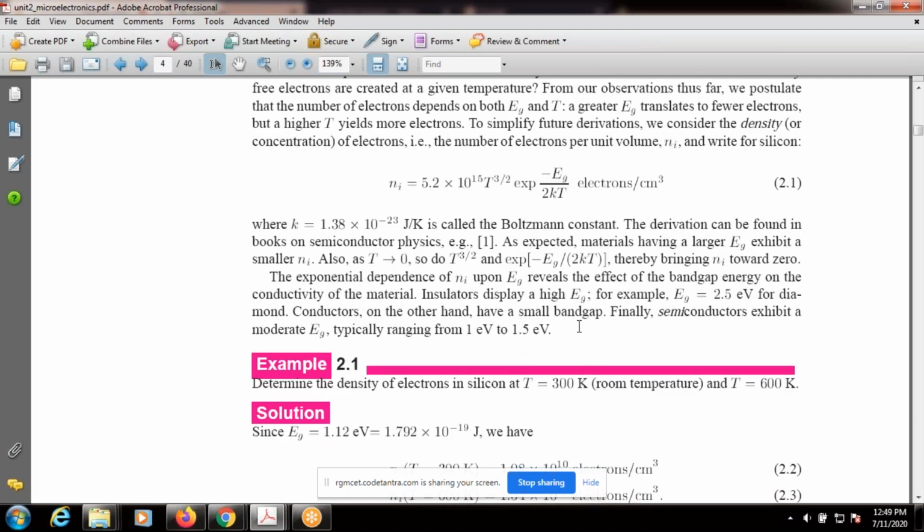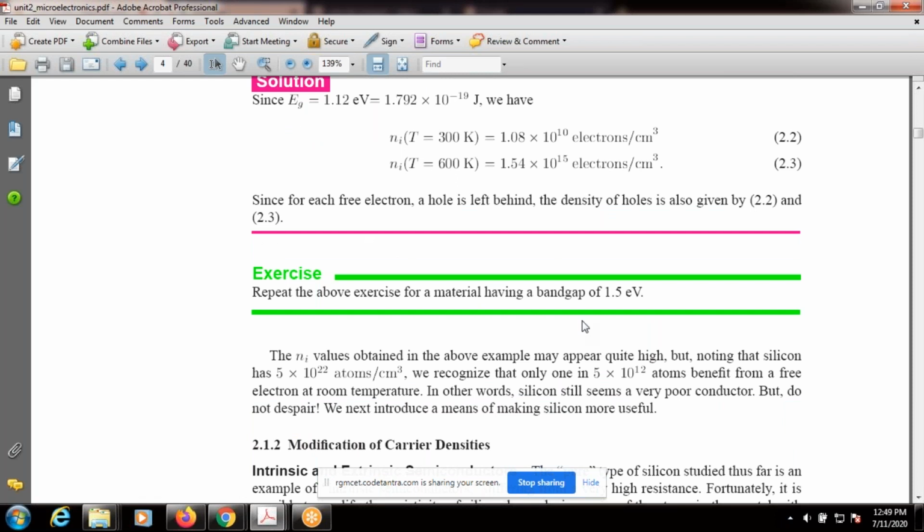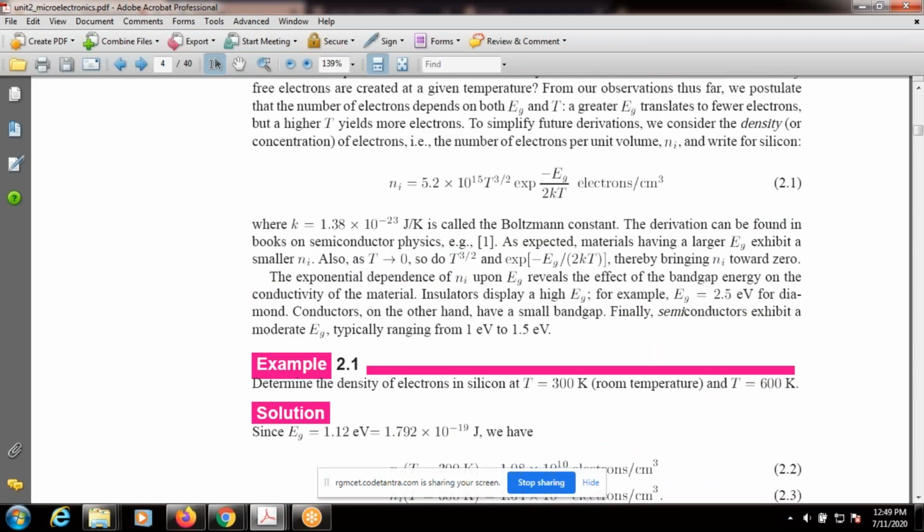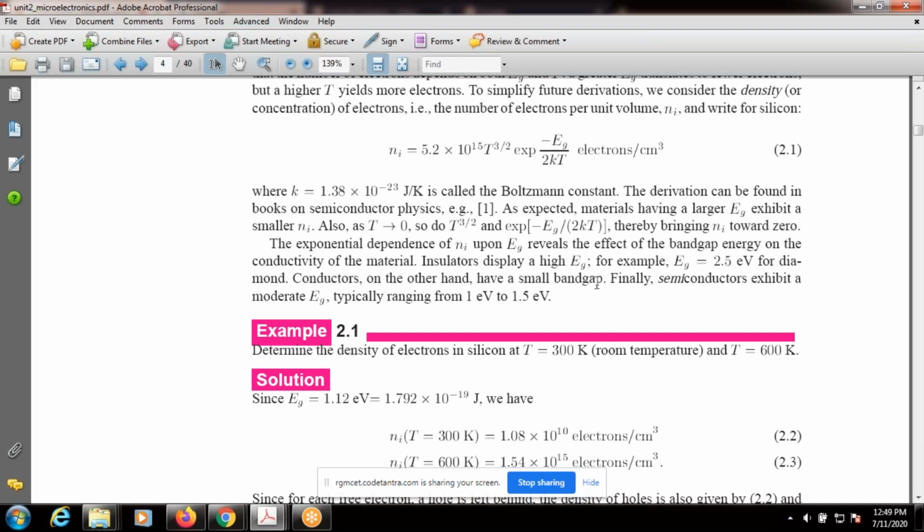Now we consider a simple problem here. It's 12:49 time. Okay, you can take it to 1 o'clock, right? Now observe here. You can take a simple example, for example, band gap 2.5 electron volt for a diamond.